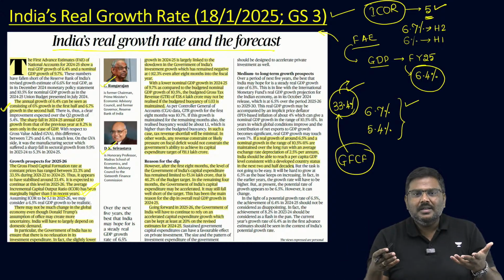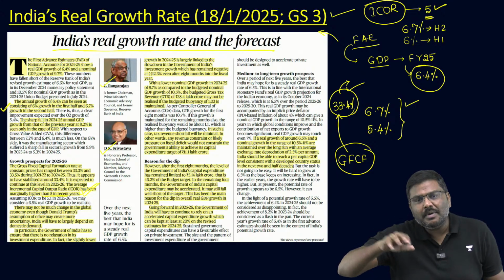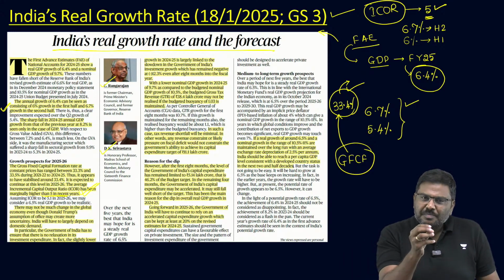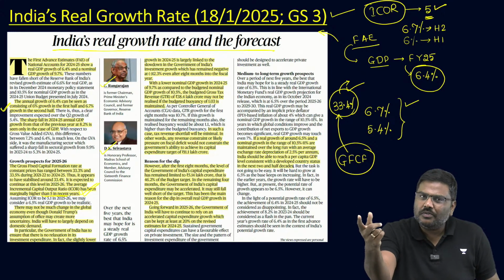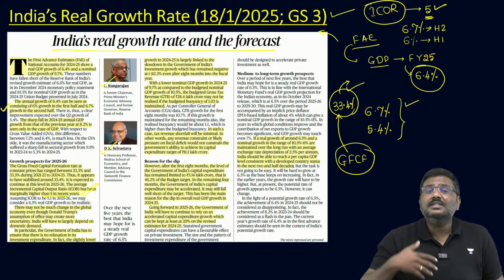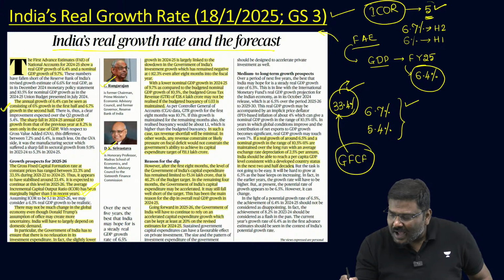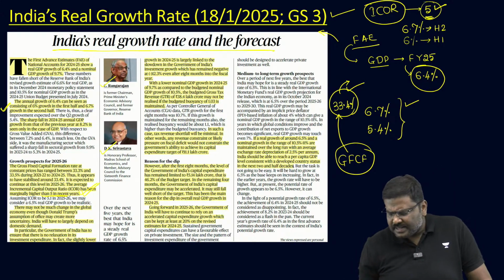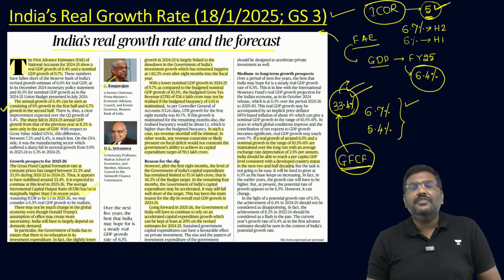And if you're wondering, sir, should the ICOR be higher or lower? My dear, please remember this. ICOR should be lower. If you're spending lesser amount of additional capital to produce one additional unit of output, the investment is considered to be much more efficient. In case of India, it is around 5. It's a worrisome point, or it's a cause of concern. GFCF is around 33.4 and ICOR is 5.